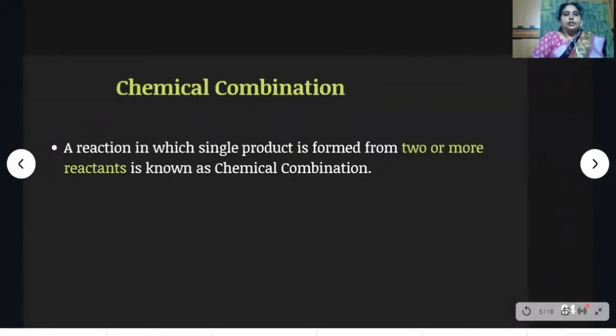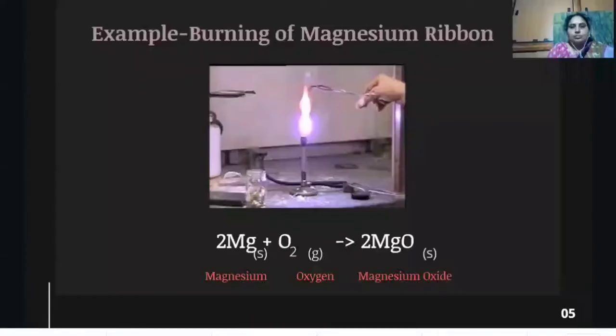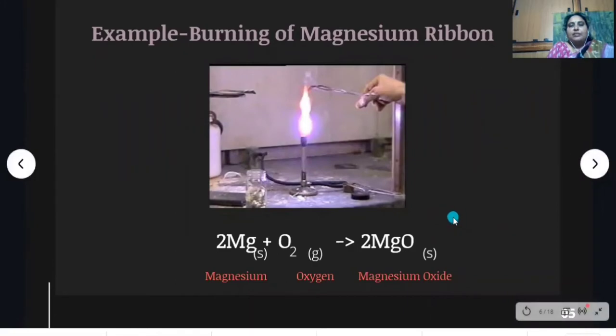Now, let us know about chemical combination reaction. A reaction in which a single product is formed from two or more reactants is known as chemical combination. Do you know, children? In the Diwali festival, you burn the crackers. Then, what do you observe?